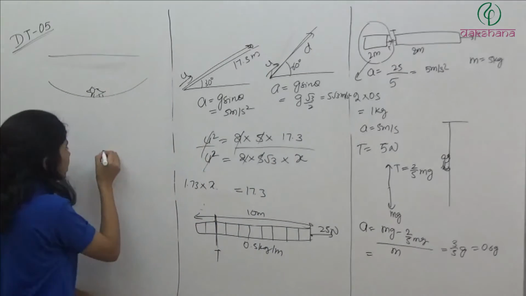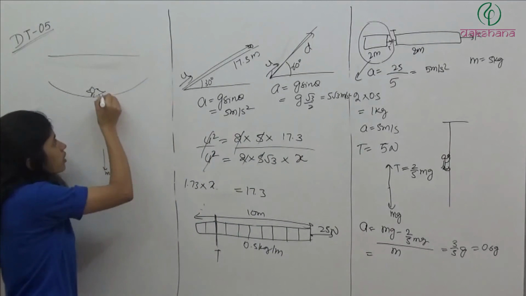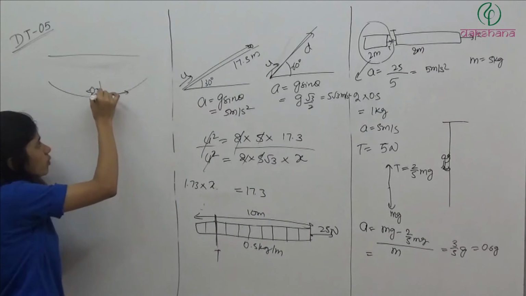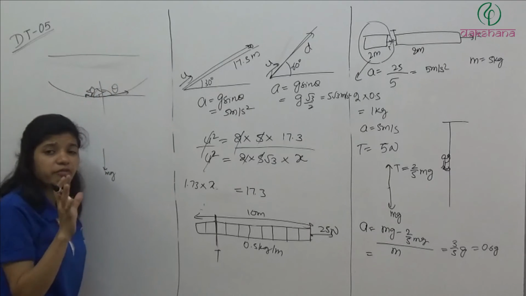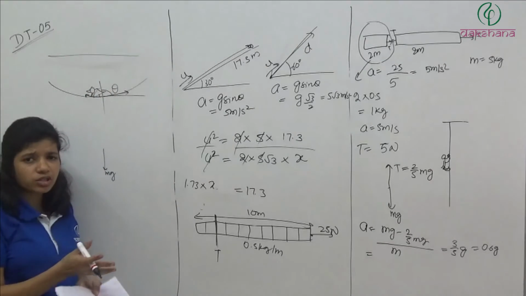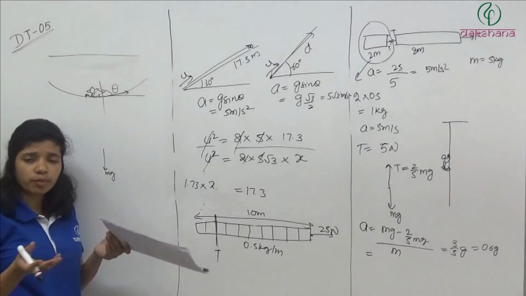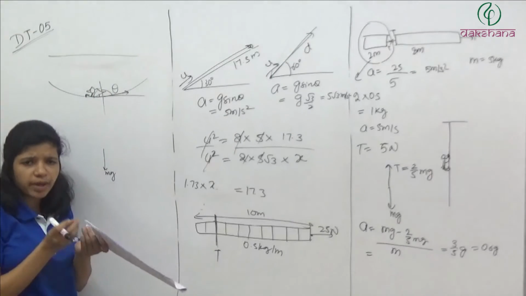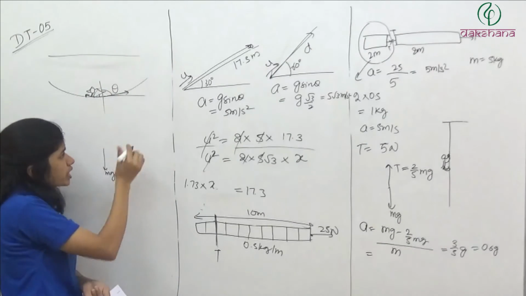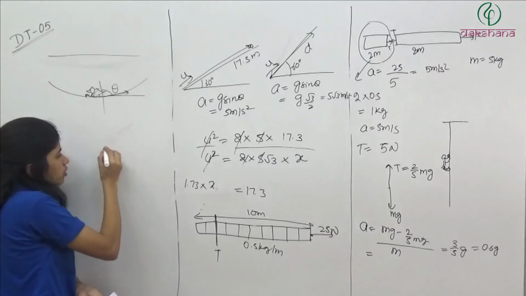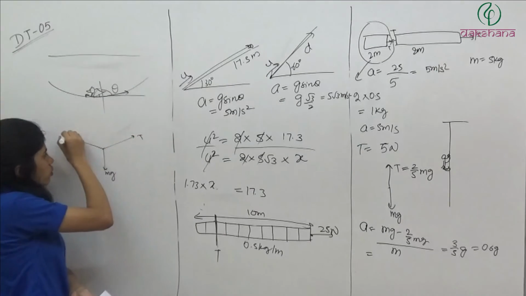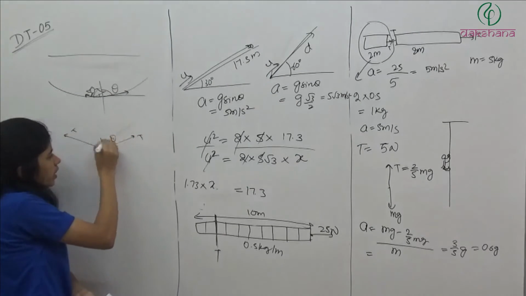So what will have? नीचे लगेगा इस पे mg and there will be some tension in this direction which is not going to be horizontal. It will be at some angle. This is horizontal line. It will be at some theta, and this theta will be very large, very close to 90, because on the telegraph wire, bird will not be able to have that much effect. So it will bend a very little. So this theta will be closer to 90. So now here we have tension, and here also tension, and this is angle theta, and this is theta.